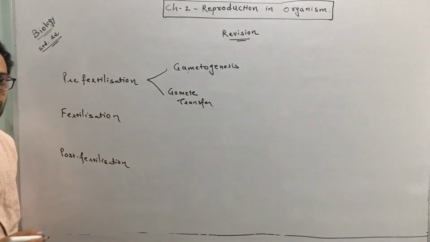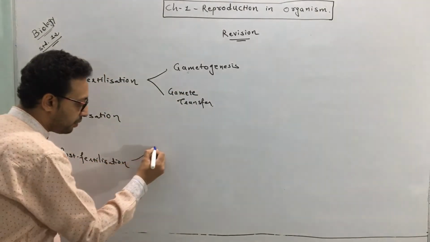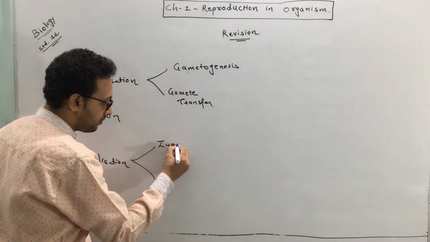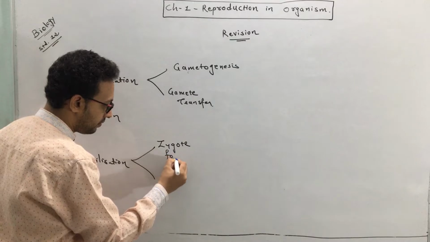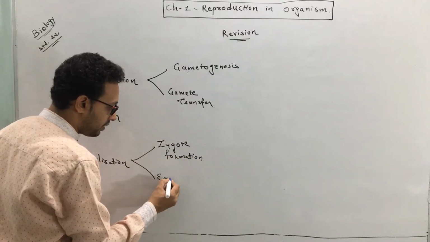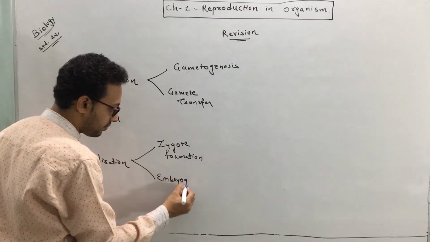Second is fertilization, that is fusion, and post-fertilization includes zygote formation and embryogenesis.